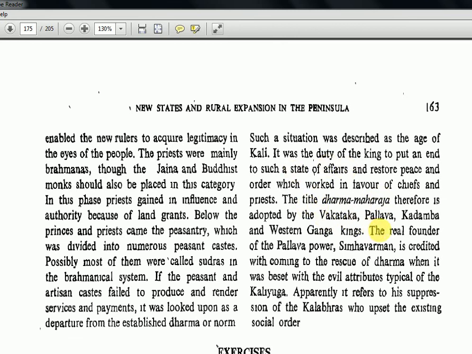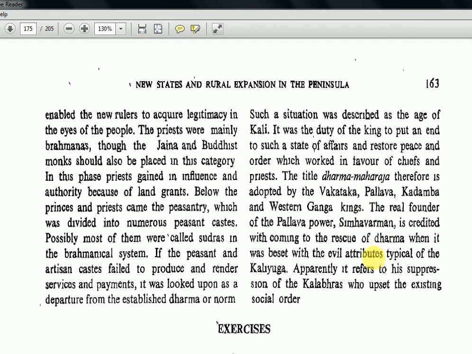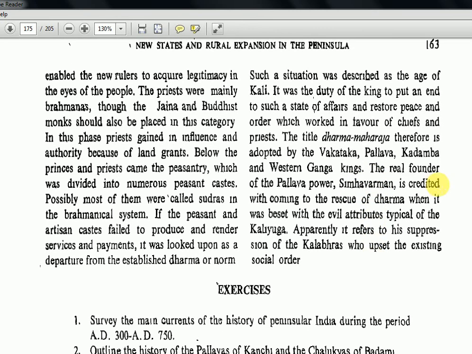The real founder of the Pallava power, Simhavarman, is credited with coming to the rescue of Dharma when it was beset with the evil attributes typical of the Kali Yuga. Okay, so this is one king who did something to change these things, to establish Dharma. He was one of the rescuers, Simhavarman, the Pallava ruler. This Varman ending, you can relate to Pallava.